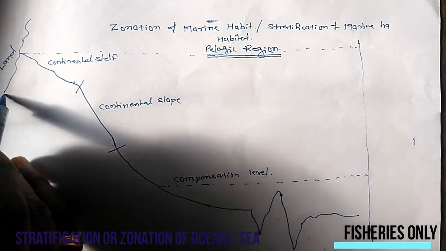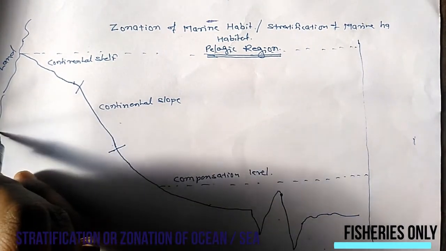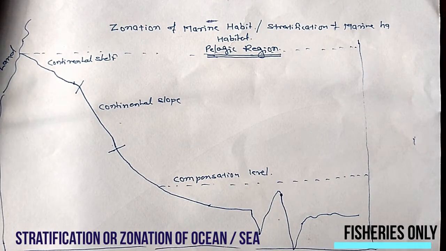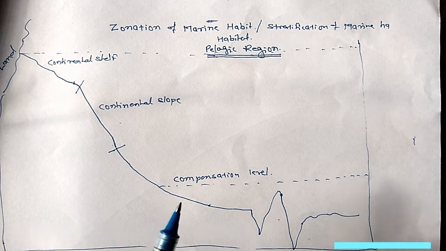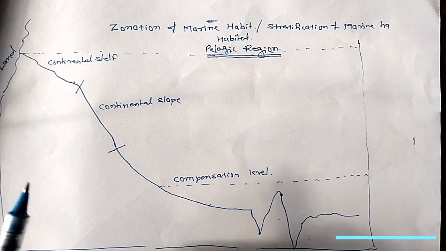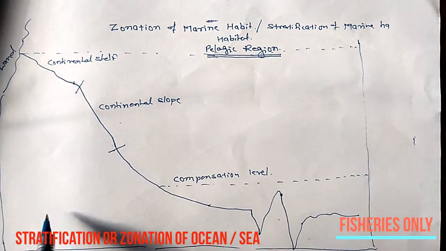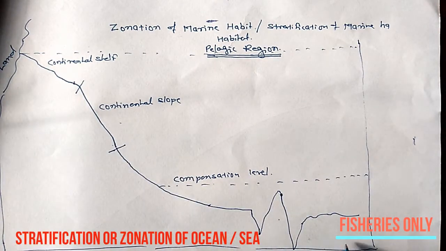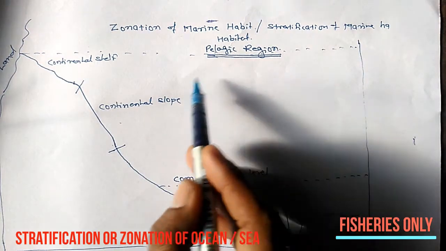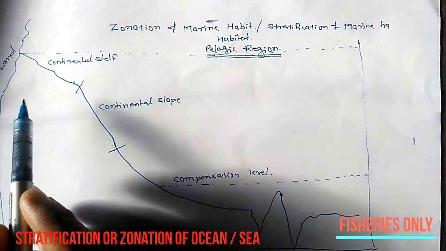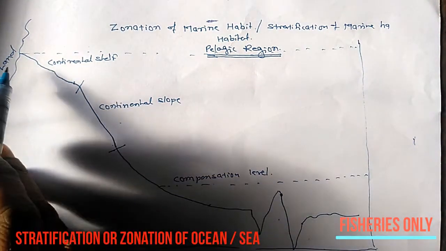This one is terrestrial here and this one is the land occupied by the marine habitat. Before going to stratification, we see the bottom of the marine habitat or marine ocean. This one is the land area, and this one is the bottom of the sea. And here is the water, the whole water is present in this area. The sea floor starts from the land area